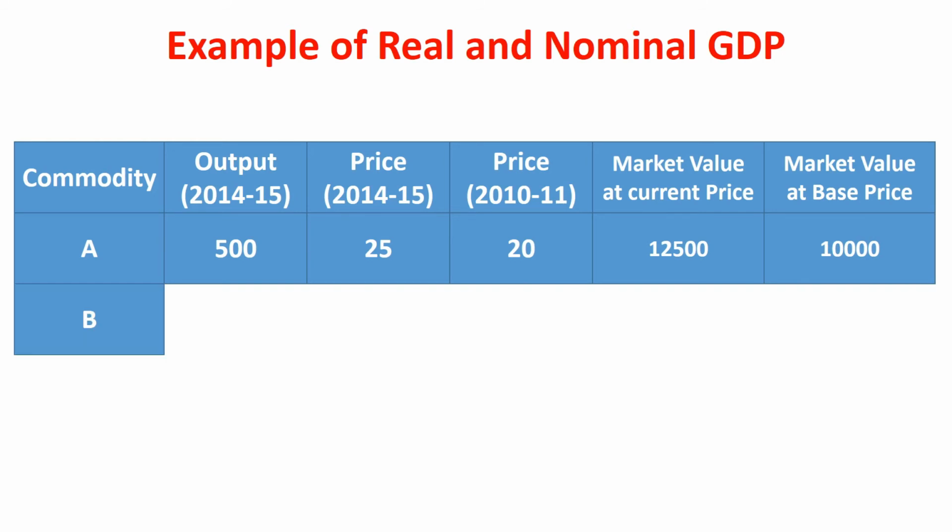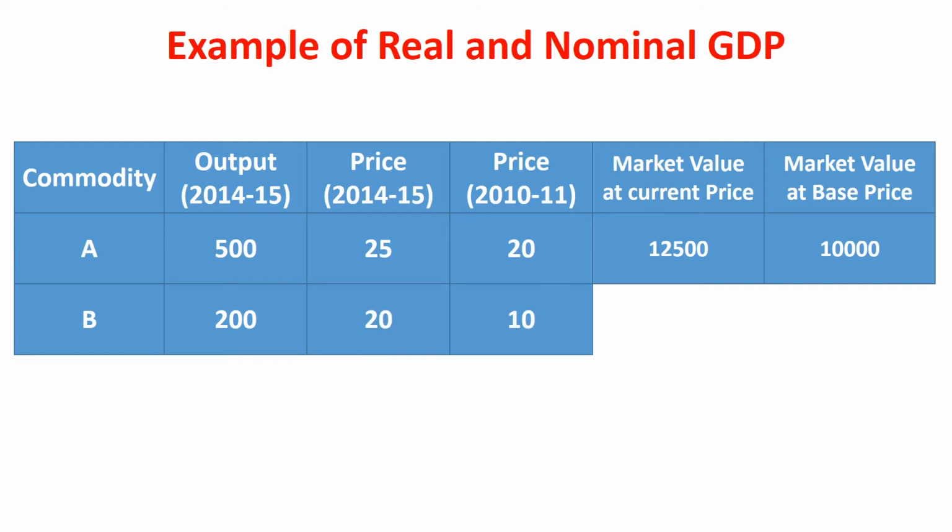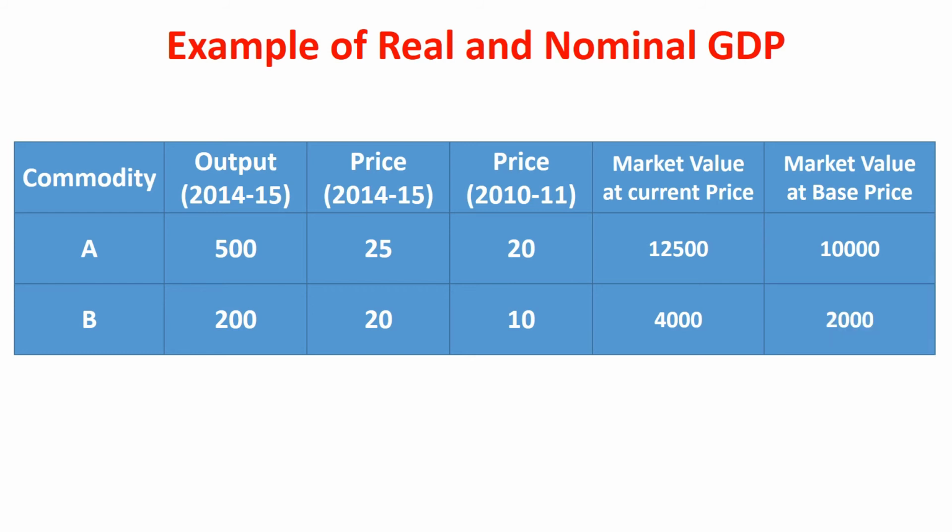Second commodity is B. Output in current year is 200 units. Price in current year is 20 rupees per unit. Price in base year is 10 rupees per unit. Then market value at current price is 20 into 200 is equal to 4,000 rupees. Market value at base price is 10 into 200 is equal to 2,000 rupees.